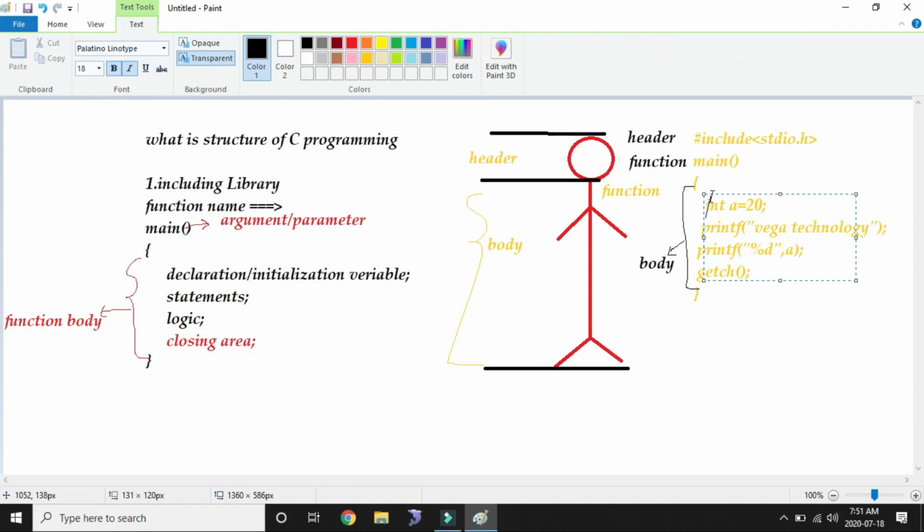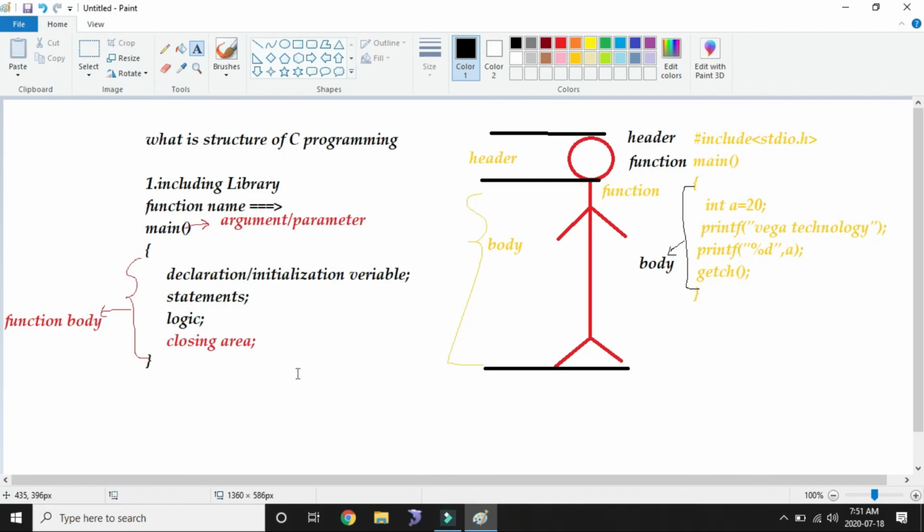Inside that we can do all the functionalities we require. The same way, with the help of our hands and legs we do our daily functionalities. So we do our working functionality with the help of the function body.